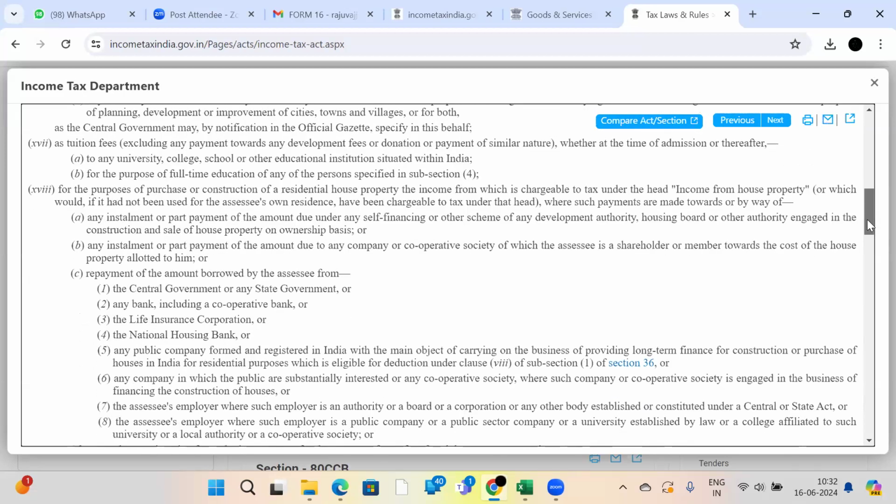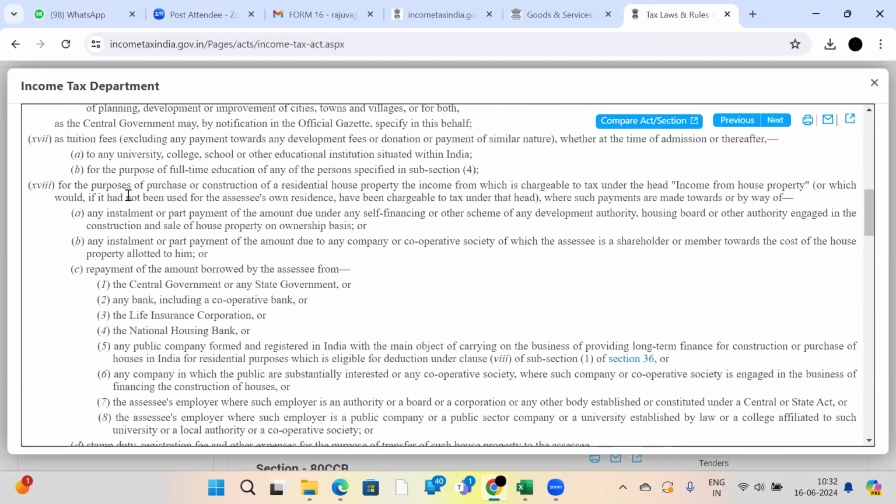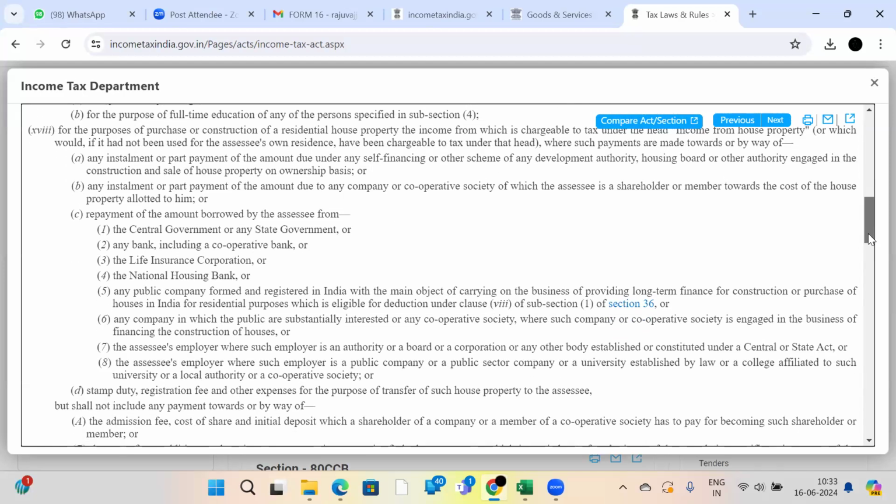See here, tuition fees. See here, for the purpose of purchase or construction of a residential house property, the income from which is chargeable to tax under income from house property, where such payments are made by way of installment or part payment of the amount due under any self-financing or other scheme. This is also nothing but repayment of the housing loan to the banks.